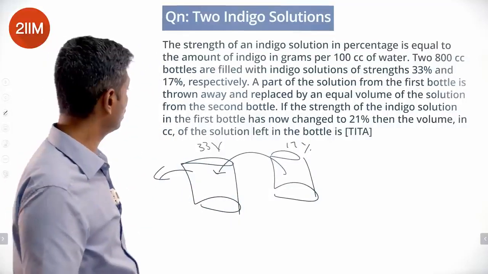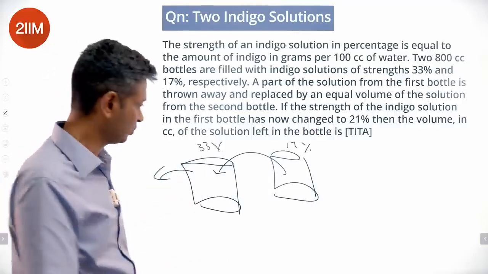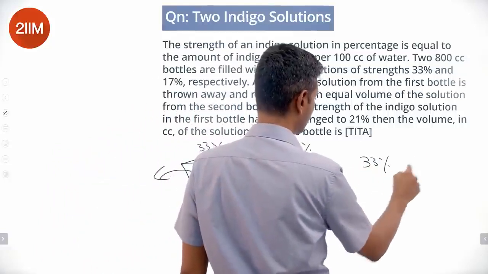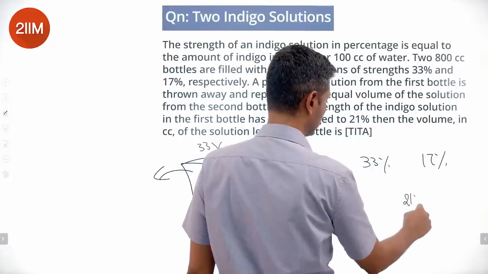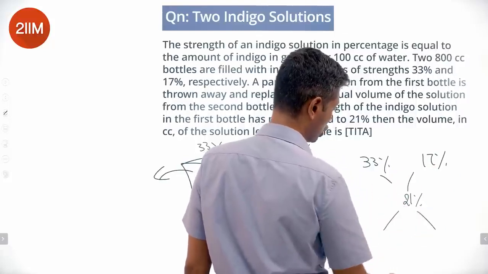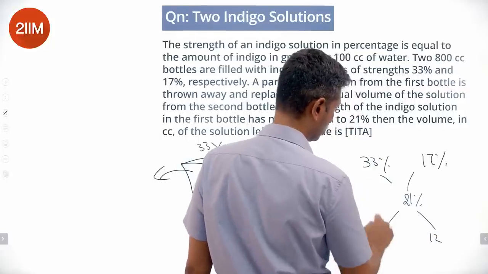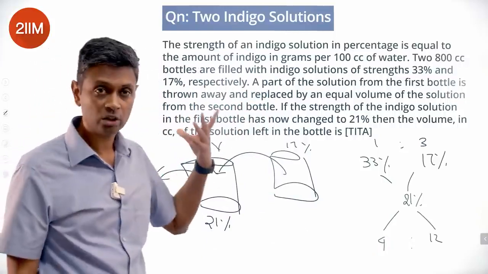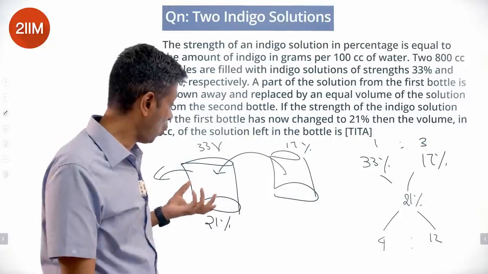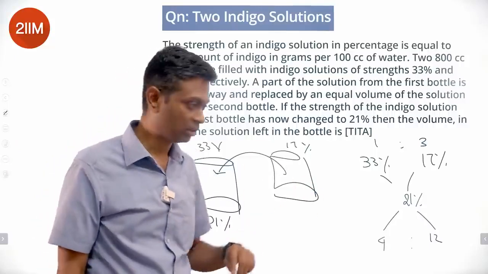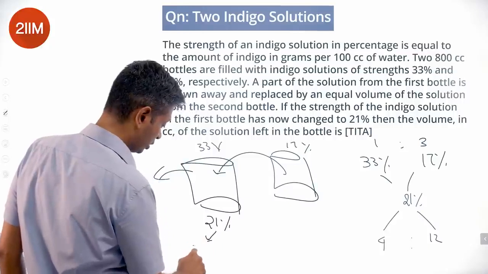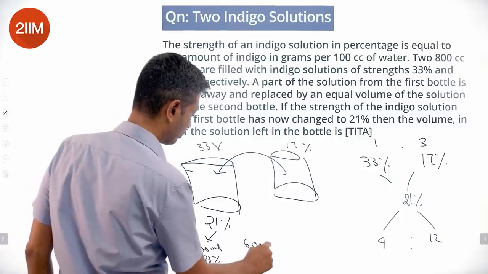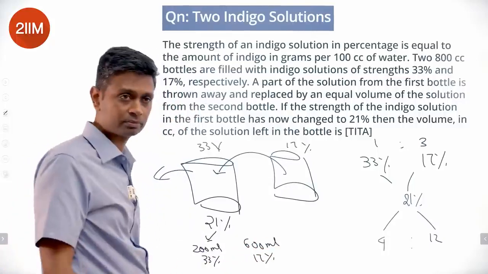The strength of the indigo solution in the first bottle has now changed to 21%. Obviously it will fall. We say, okay, 33% has been mixed with 17% to get 21%. In what ratio would it be mixed? This is 12, this is 4. 4 is to 12, or 1 is to 3. So in the 800 ml of the new solution, 1 unit should be 33% and 3 units should be 17%, or in this 21%, 200 ml of 33% solution and 600 ml of 17% solution.